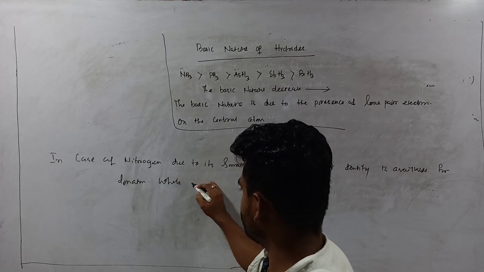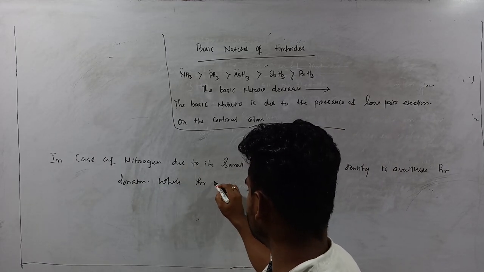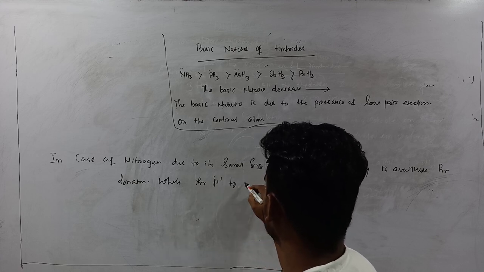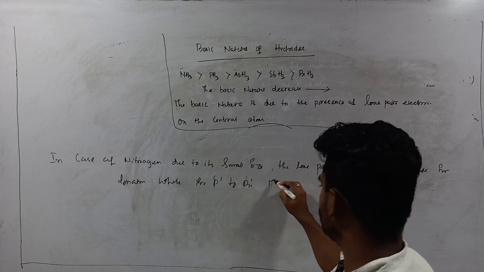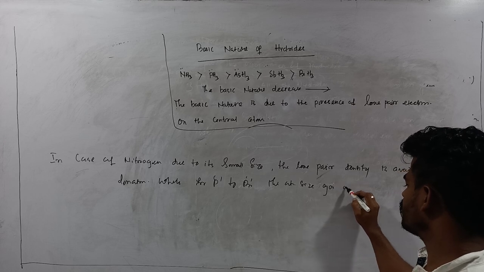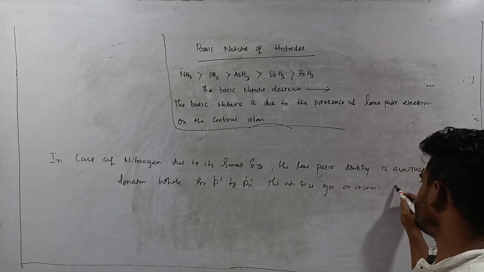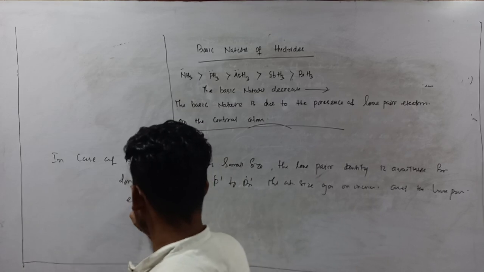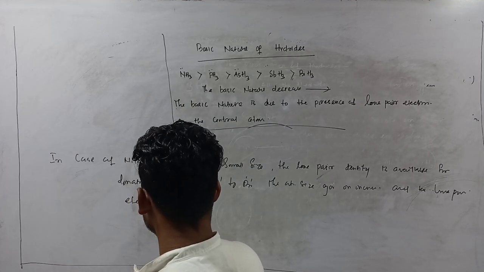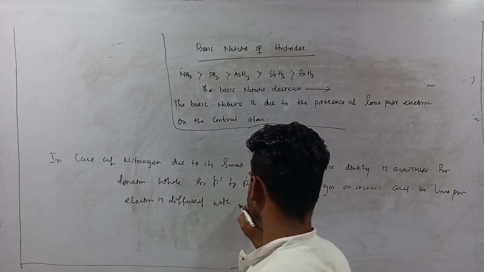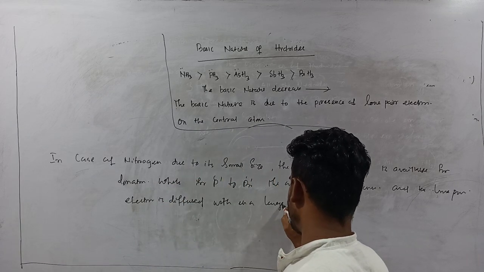While from phosphorus to bismuth, the atomic size goes on increasing and the lone pair electron is diffused in a large region.